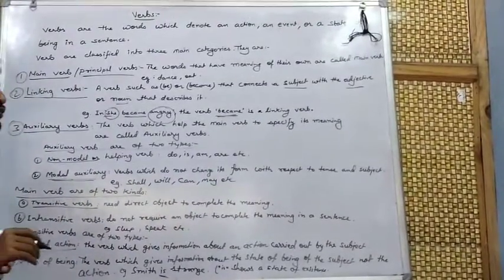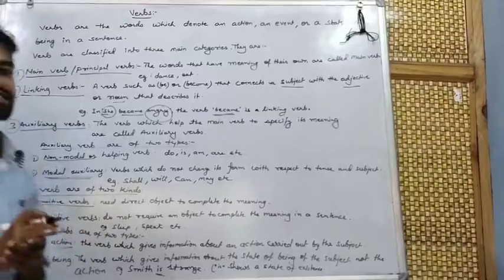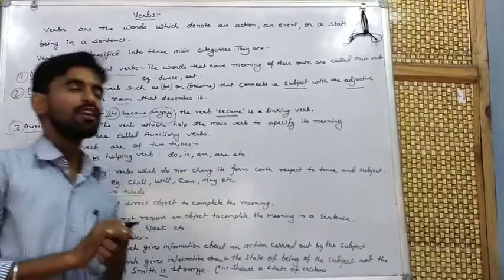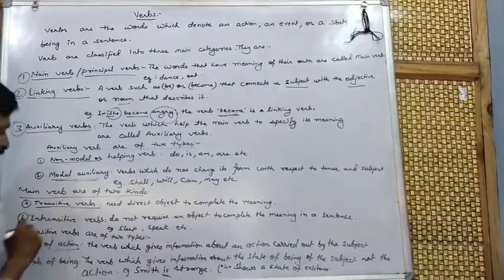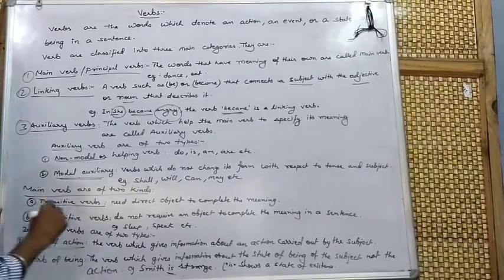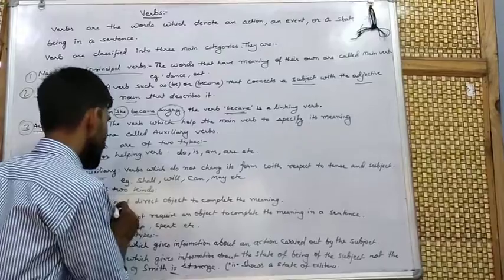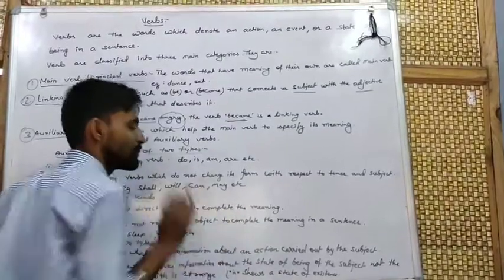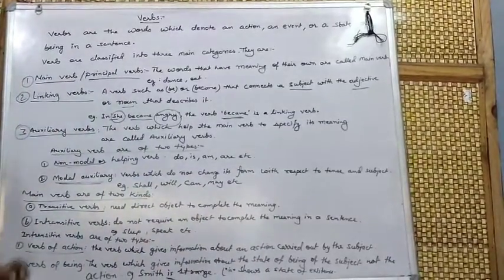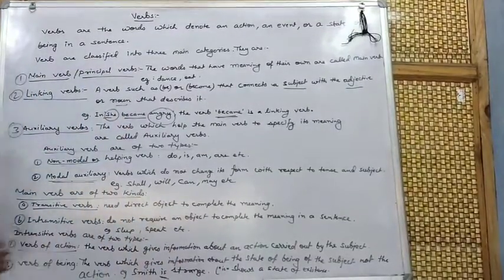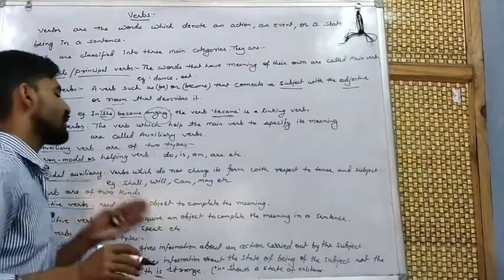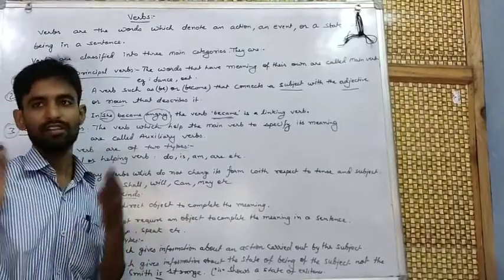Main verbs are of two kinds. Main verbs are divided into two groups: transitive verbs and intransitive verbs. The verbs which require an object to complete their meaning are termed transitive verbs. Intransitive verbs do not require an object to complete their meaning.